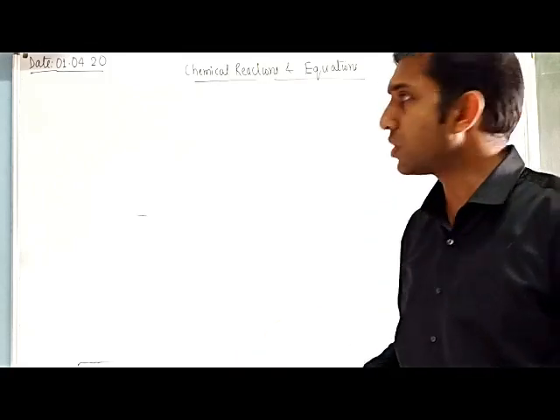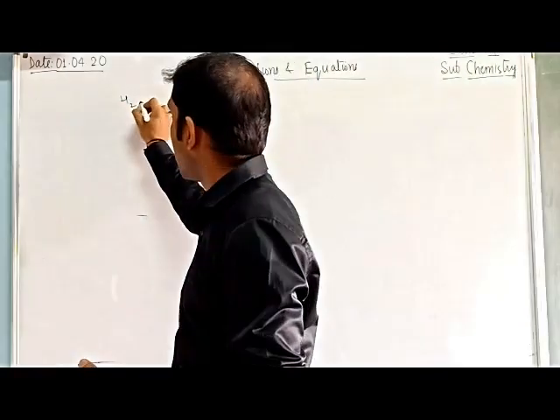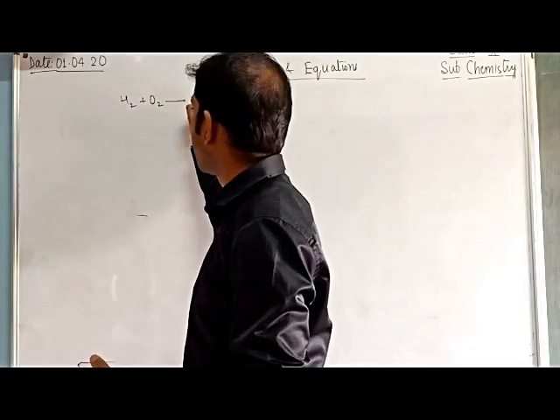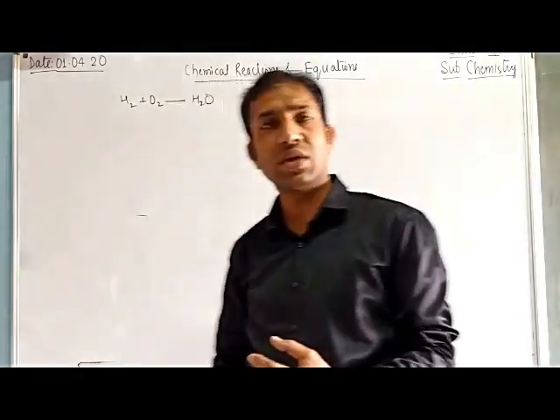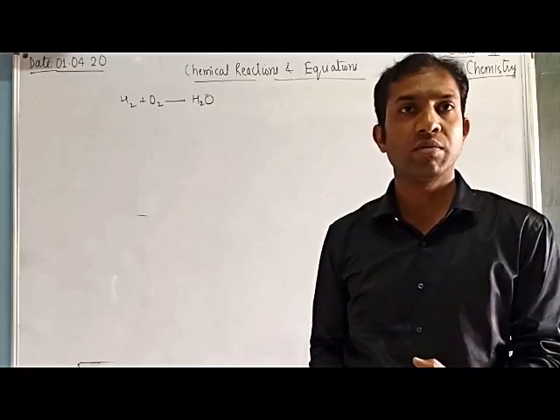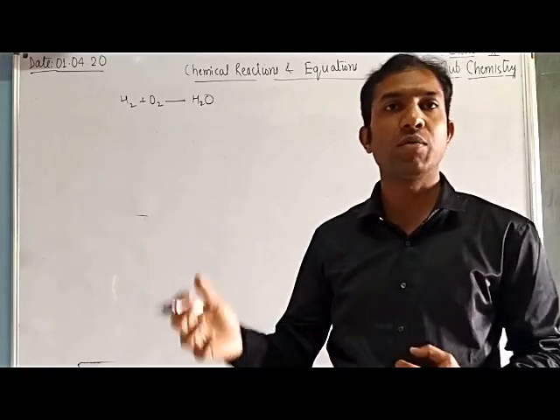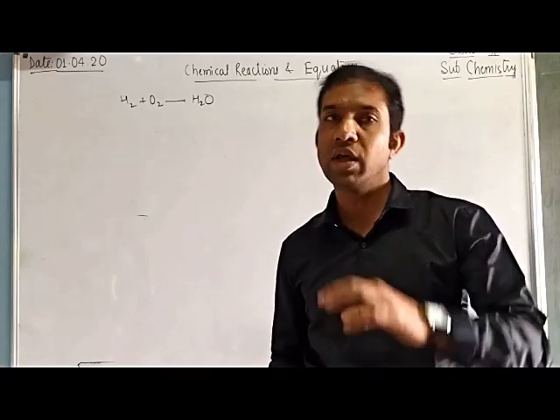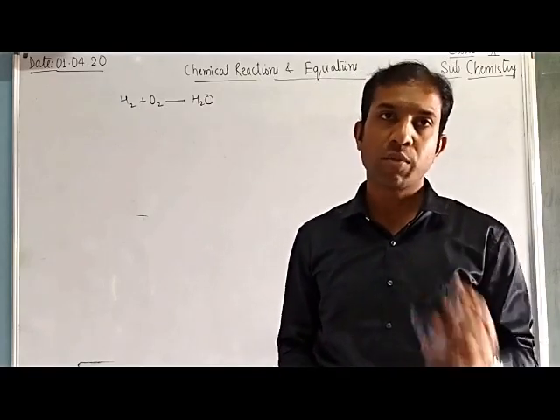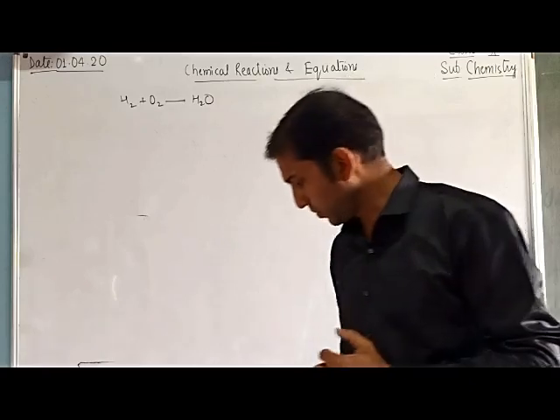Let's take an example of the formation of water. H2 plus O2 gives H2O. It means hydrogen and oxygen combine together and form water. Hydrogen and oxygen are both gases, and they form water. The properties of water are totally different from the properties of hydrogen and oxygen.